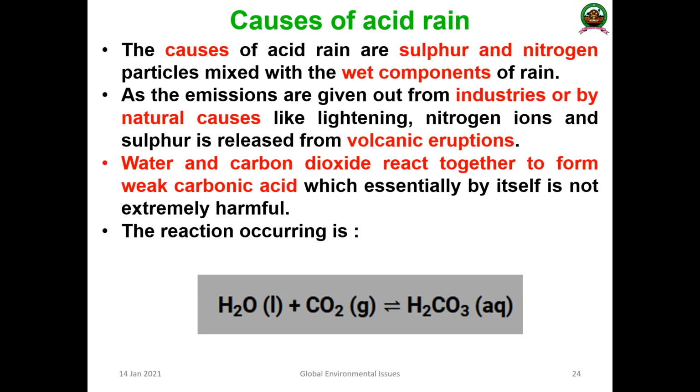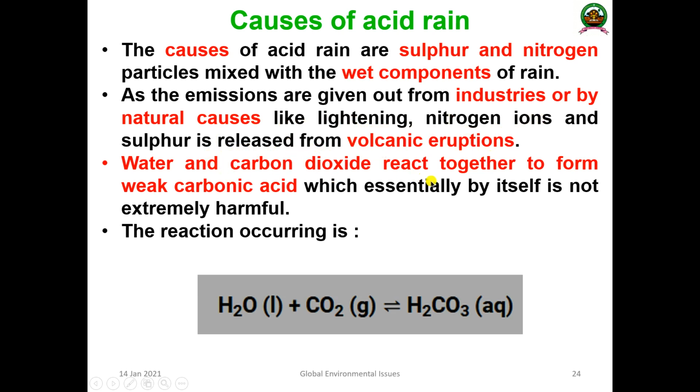Besides the emissions given out from industries, natural processes like lightning release nitrogen ions, and sulfur is released by volcanic eruptions. Even with natural processes like thunder and lightning, a lot of nitrogen ions are released, and sulfur is released from volcanic eruptions.